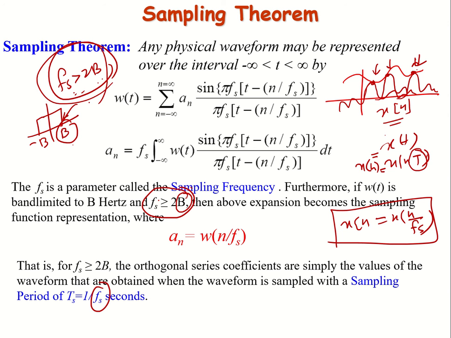If we choose this, it ensures that we can convert our discrete signal back to the time domain. We can reconstruct our time domain signal from the discrete signal if our sampling frequency follows this criteria, which is also termed the Nyquist criteria.